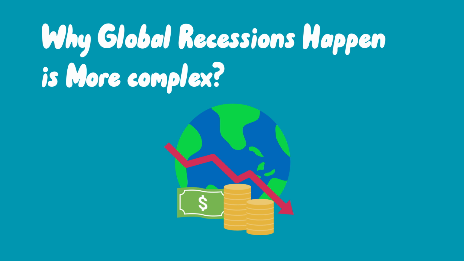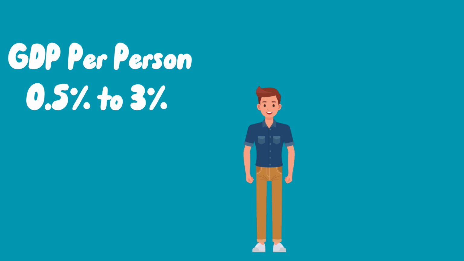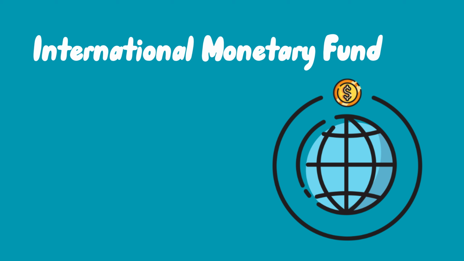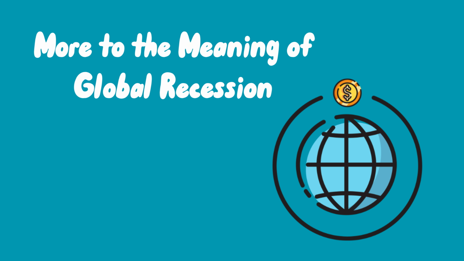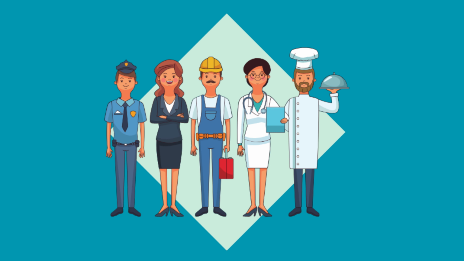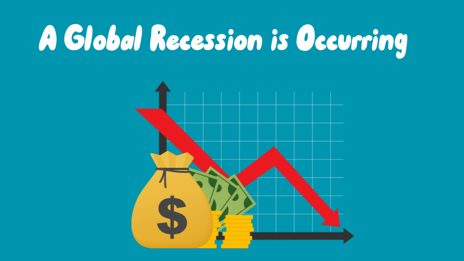Why global recessions happen is more complex, and that's what this video will cover. Historically, that drop in GDP per person has ranged from 0.5% to over 3%, which are small numbers, but on a global scale, they're massive. And that definition matters, because the IMF is the world's main economic watchdog. But the IMF doesn't stop there. They also watch global trade, factory output, and jobs. And if those are falling too, that's when it's clear the world is in a recession.